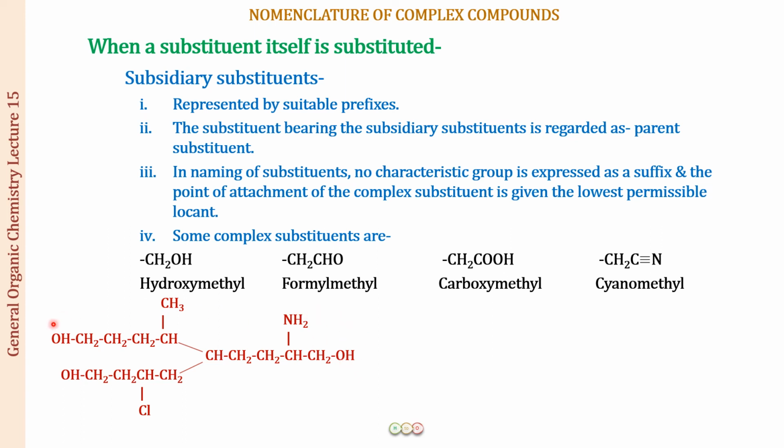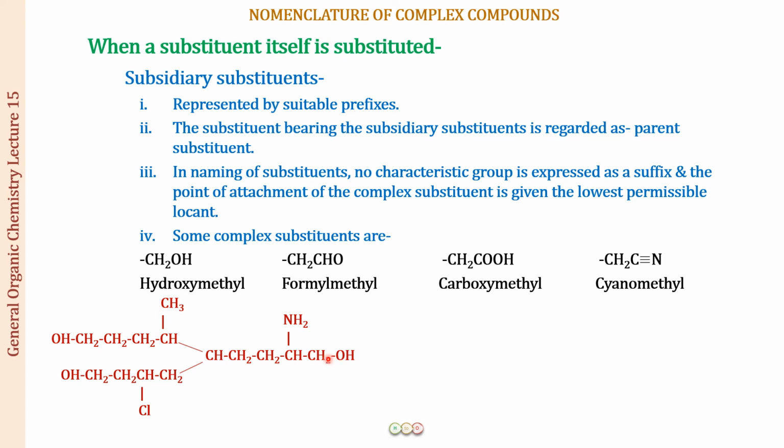Now I can see that there are three OHs, right? 3 OH, and this is an NH2, a Cl. All of this has to be catered for. So let us see where we can start the numbering from. If we start the numbering from this side, so that I can give a number to my OH, what I will be doing is 1 2 3 4 5 6 7 8 9. This is 9 carbons. If I move it from 1 2 3 4 5 6 7 8 9, again 9 carbons.